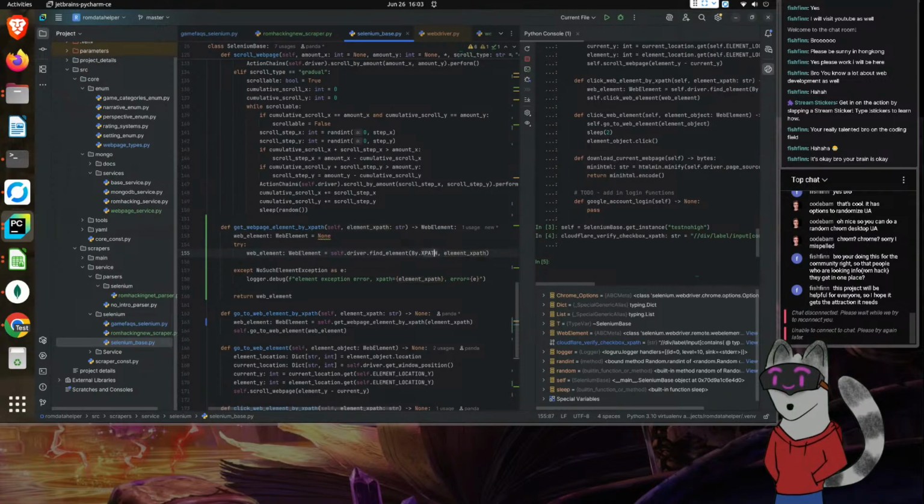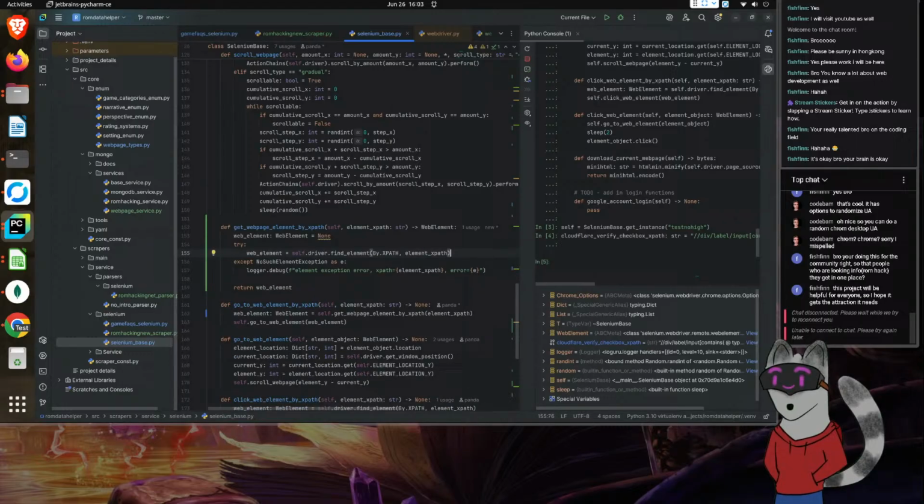Now we should get rid of this because we don't need to reset the typing. There we go. Now then, from here we're going to try catch, and then we have the web elements. I think that might be good for now.